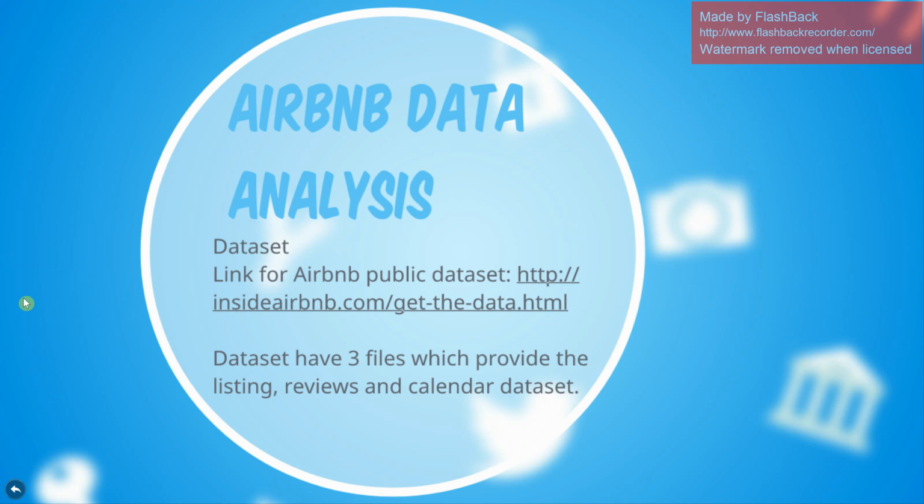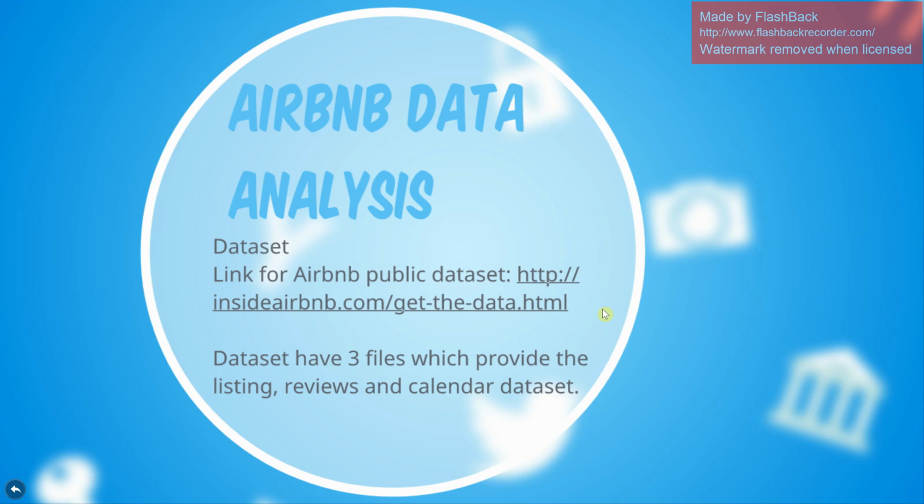Yes, so this is the link from where we are going to get our data set. We have basically three files, namely listings, reviews, and calendar data sets. We have archived files for each city, the same three files for each city. We are going to keep our scope to two cities because the data is really huge. And yeah, we're going to scrape data and we're going to merge it. Let's see how that goes.